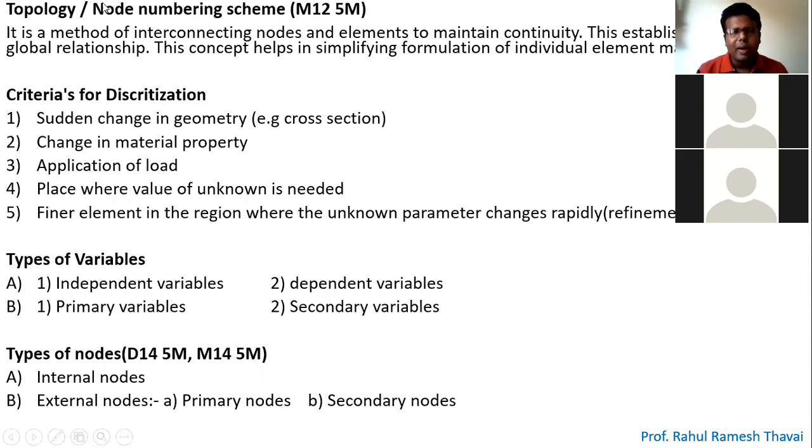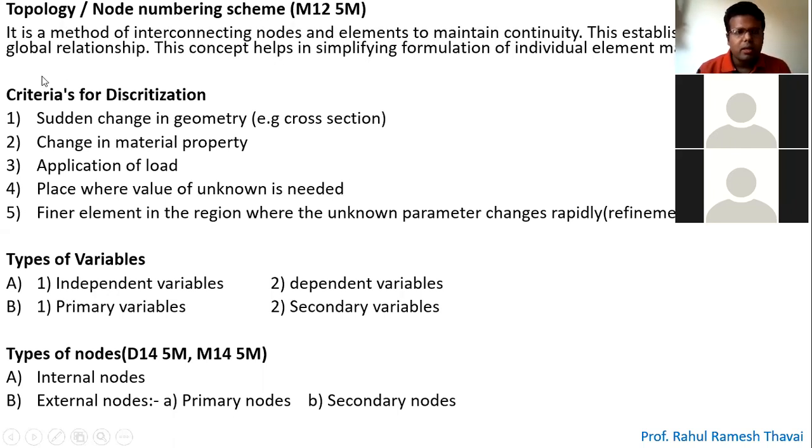As I told you, why is this important? It is a method of interconnecting the nodes and the elements to maintain the continuity. So you need to assign numbers to the nodes and elements so that the continuity will be maintained, and you establish a relationship between local and global, right? Local is applicable only for an element. Global is applicable for the entire problem, which consists of a number of elements. So you need to establish a relationship between global and local, right?